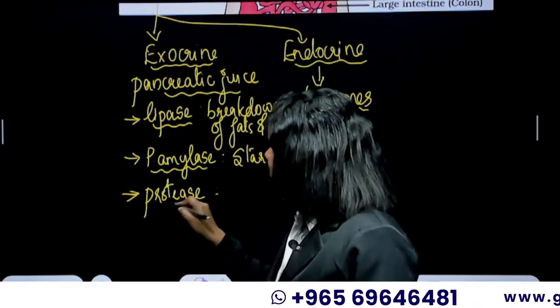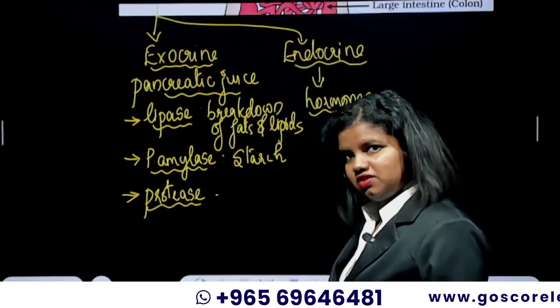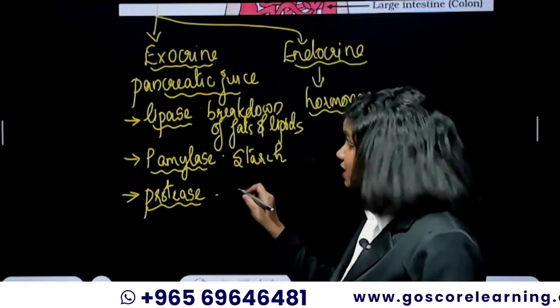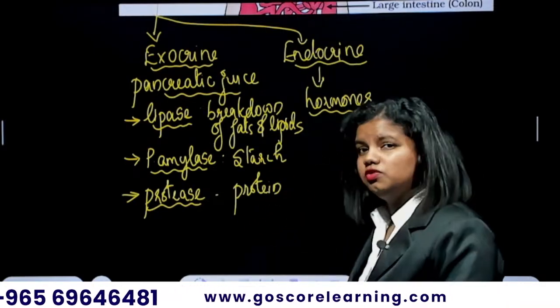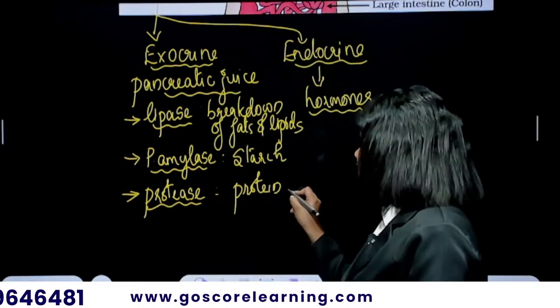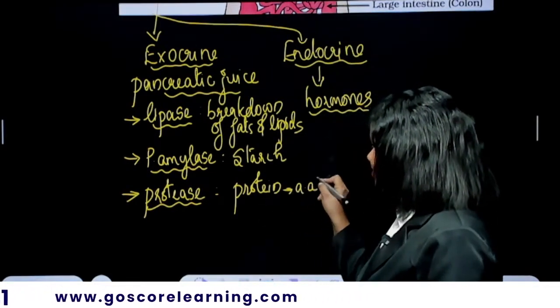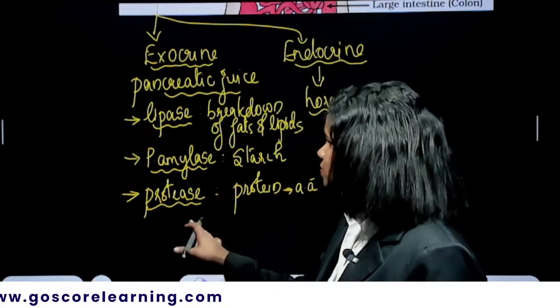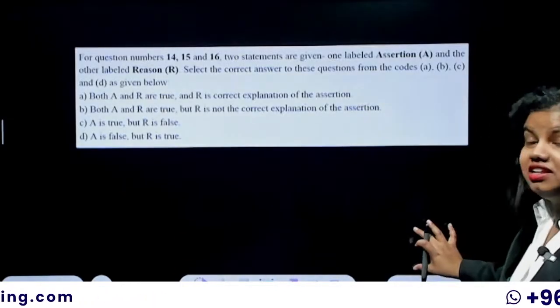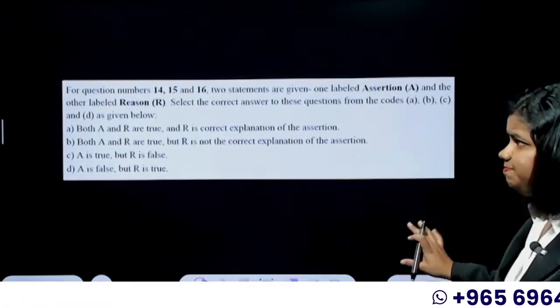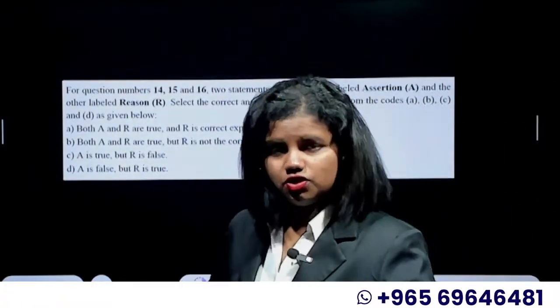The protease is another enzyme present in the pancreatic secretion that helps in the breakdown of proteins. The proteins can be converted into small amino acids. Amino acids are the simpler units of protein. That's possible with the help of protease. So this is how the pancreas participates in the digestion process. That's the function of the pancreas.